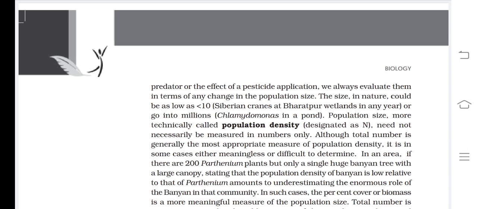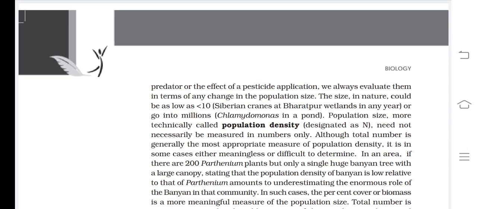Now we have two different examples. If we talk about the population of Siberian crane found in the Bharatpur wetland, in any year the number of Siberian cranes will be less than 10. While if we talk about another population, of Chlamydomonas found in a particular pond, the number of Chlamydomonas will be in millions. So we are going to compare two different types of population: one having less than 10 in number, while the other has millions.